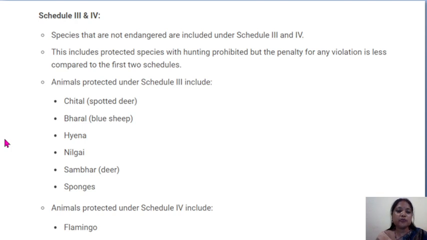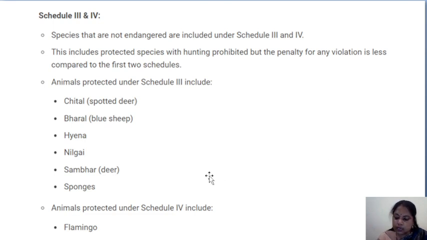Then Schedules 3 and 4. Species that are not endangered are included under Schedules 3 and 4. Schedules 1 and 2 are most important because endangered species are included there. In Schedules 3 and 4, protected species have hunting prohibited, but the penalty for any violation is less than the penalty in Schedules 2 and 1.